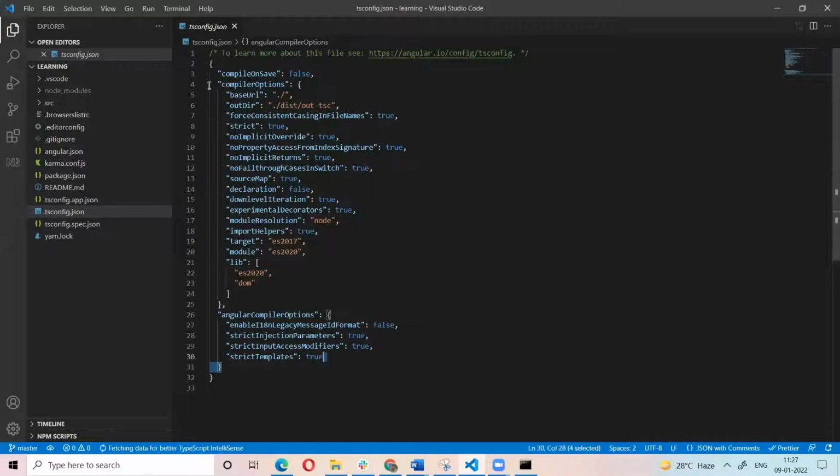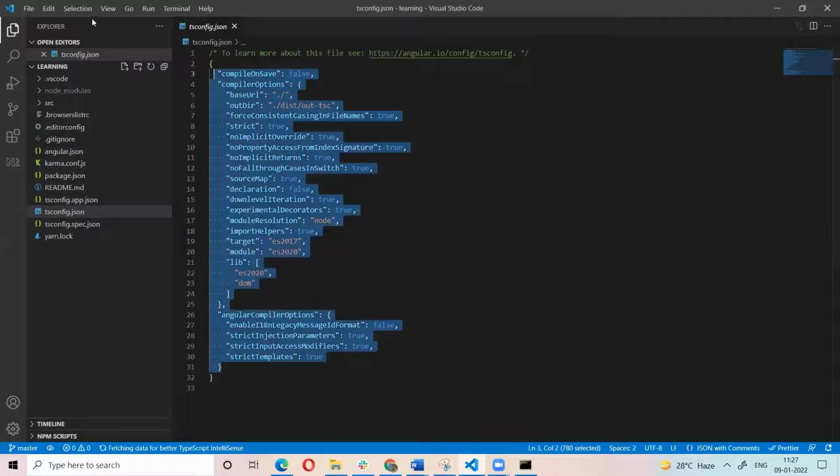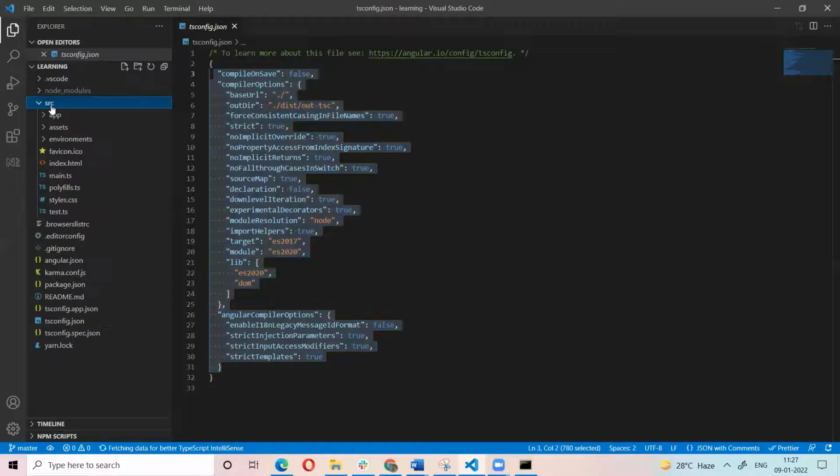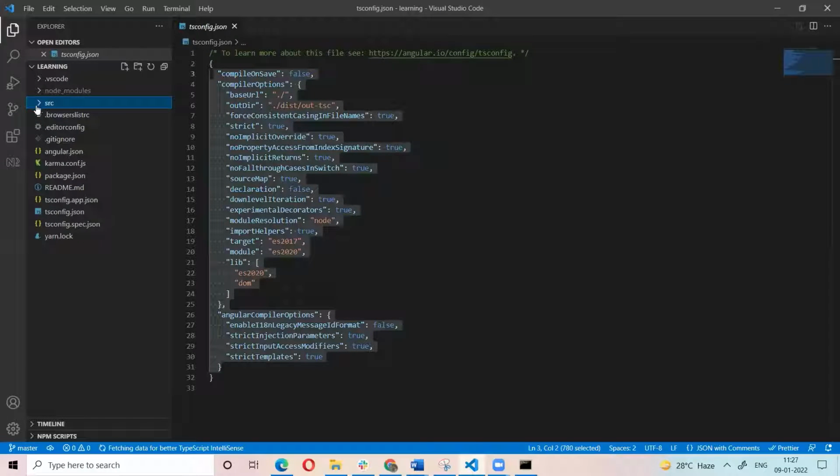Okay, these are the advanced topics. The main folder in the Angular application is the SRC folder. In this SRC folder, we have the components, modules, polyfills, styles, all those. Now we need to learn what the building blocks of Angular applications are, what topics you need to learn in Angular, and then create them one by one in this folder.